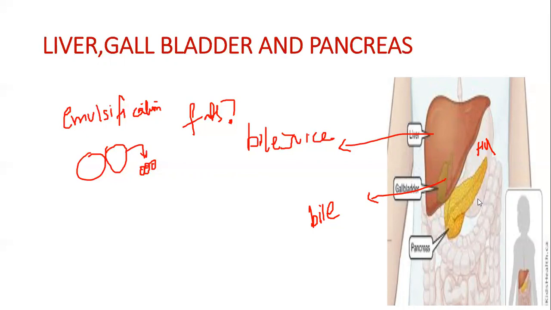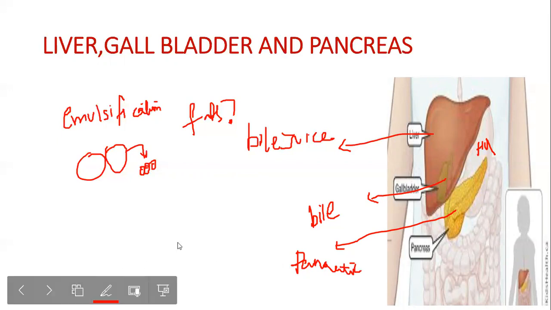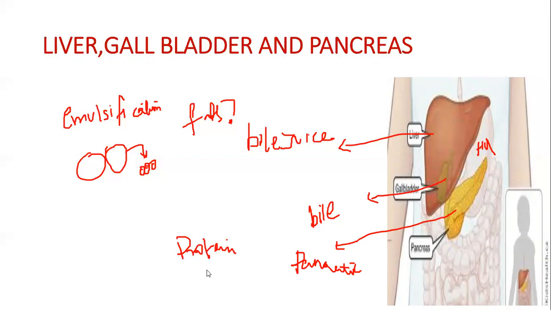Now, what is the pancreas doing? The pancreas gives pancreatic juice. What does this pancreatic juice do? It has enzymes to digest proteins, carbohydrates, and fats.